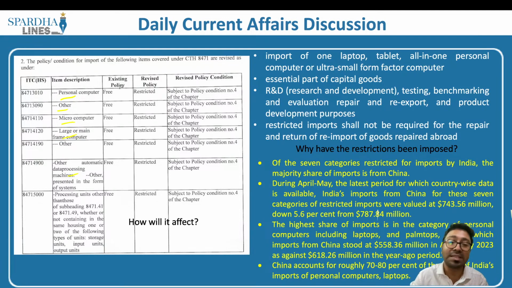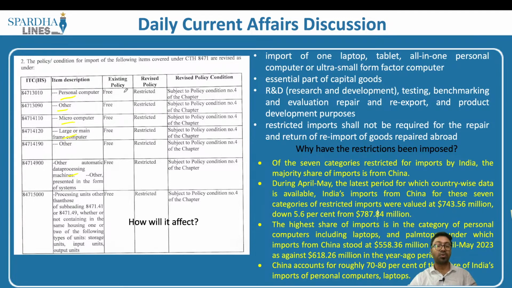When you consider the existing policy, there was no restriction imposed, which basically means that we would be able to import these components from any country without restriction. However, going forward, if these are to be imported from countries like China or any other country, this will be restricted. What this will require is a license from the government. So when I say restricted, does it mean we would not be able to import from any of these countries? No, you would be able to import, but only with the permission of the government. So the government will basically provide the licenses.